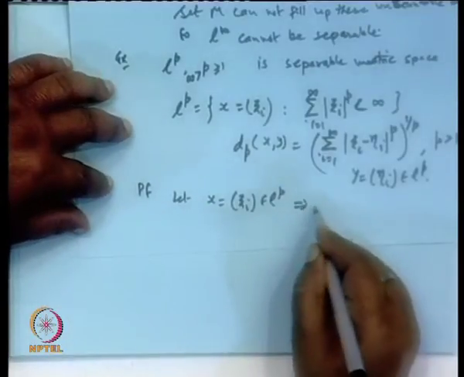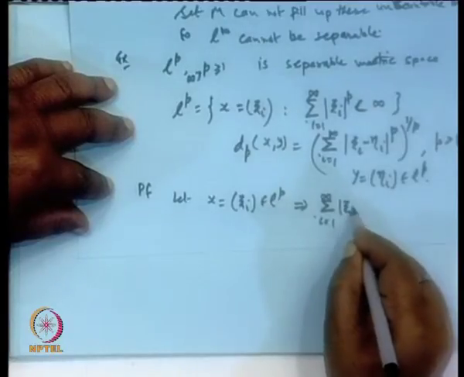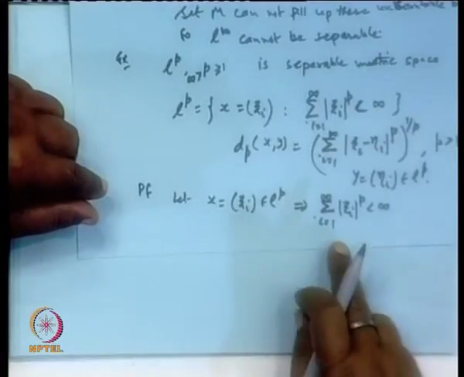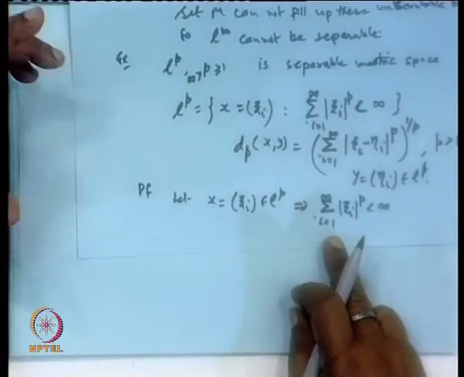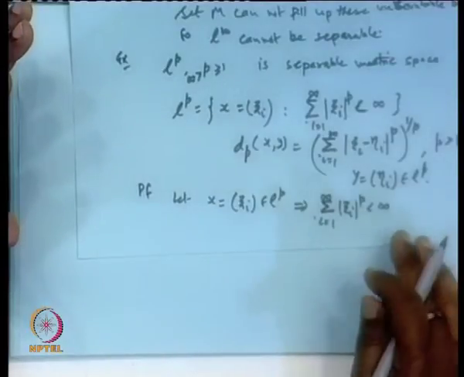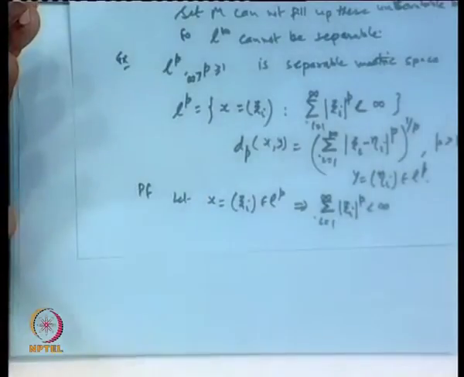Once it belongs to L p, the sum of |x_i| to the power p is finite. Now, this is an infinite series which is convergent. So, if I truncate the series after a certain stage, the remainder can be made as small as we please, depending on how many terms you are discarding.